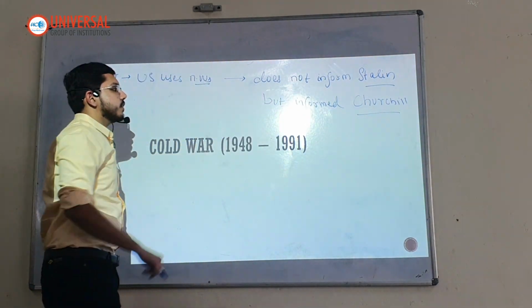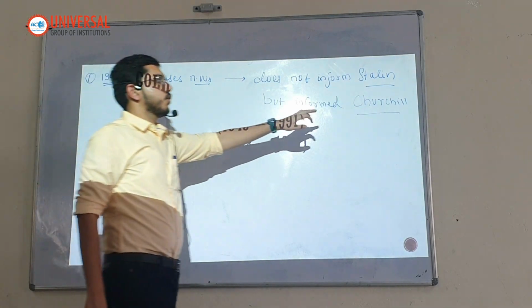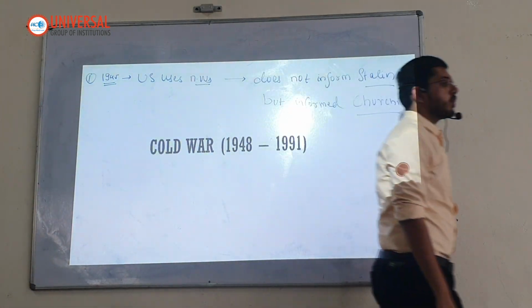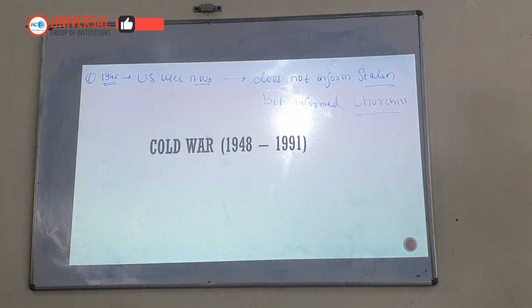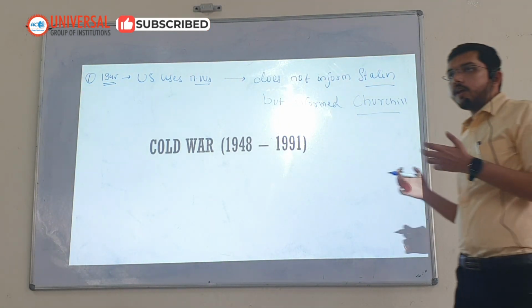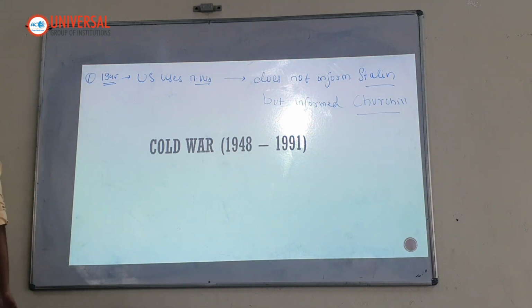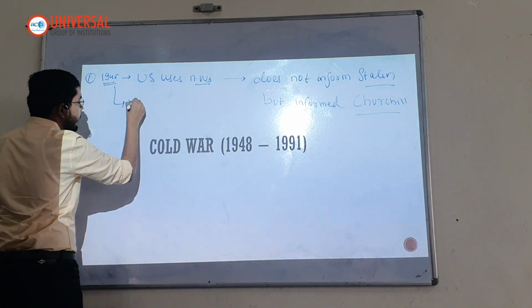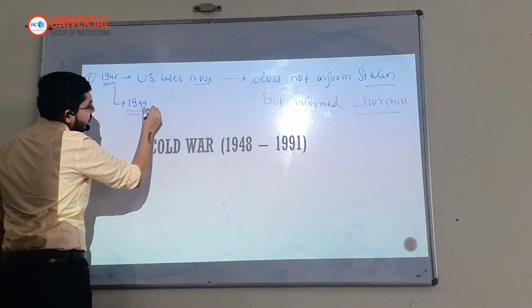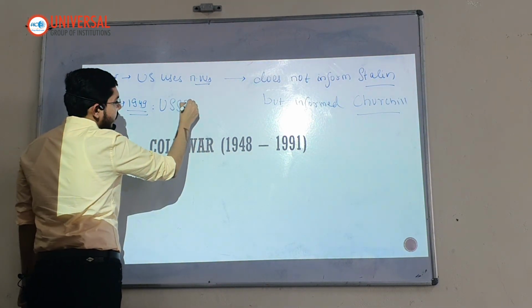Now Stalin gets a view that US wants to limit USSR. You know, this is how the chicken game plays in geopolitics. Stalin feels that US is trying to limit USSR, and therefore within 4 years, in 1949, USSR develops nuclear weapons.